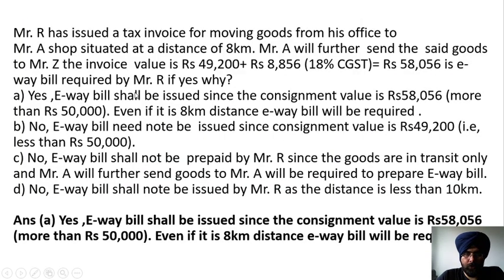So in this question, you check that the distance is within 8 km and the goods are being transported to Mr. A for further transportation to the customer. So here the Eway bill is required to be made, but Part B, that is the vehicle number, is not required to be filled, and the consignment value exceeds rupees 50,000 including GST. Therefore, an Eway bill is required to be made as per Rule 138 of CGST Rules.